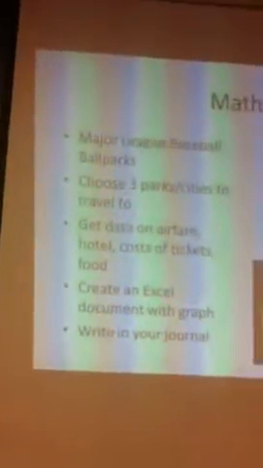Students are going to partner up, and they're going to choose 3 parks to travel to. They're going to get online and get data on airfare, hotel, cost of tickets, food, incidentals, and ground transportation. They're going to use a bunch of different websites. Then they're going to create an Excel document where they list all that data, and then graph those 3 parks that they're going to visit, go to those cities, and then determine which one is the least expensive.